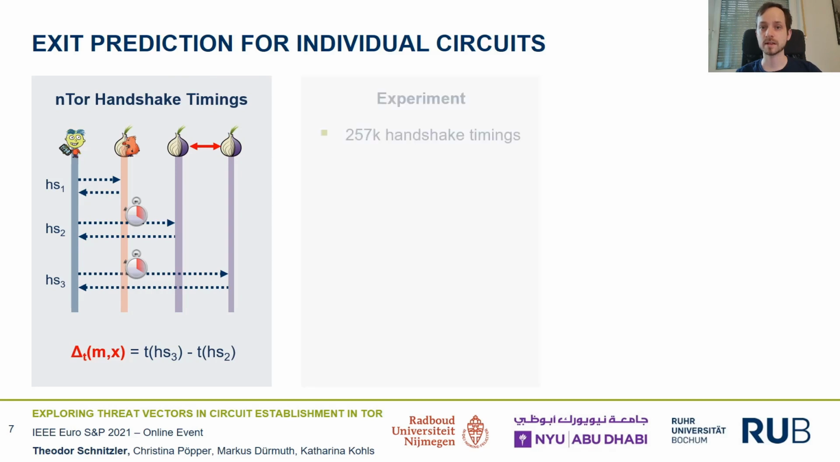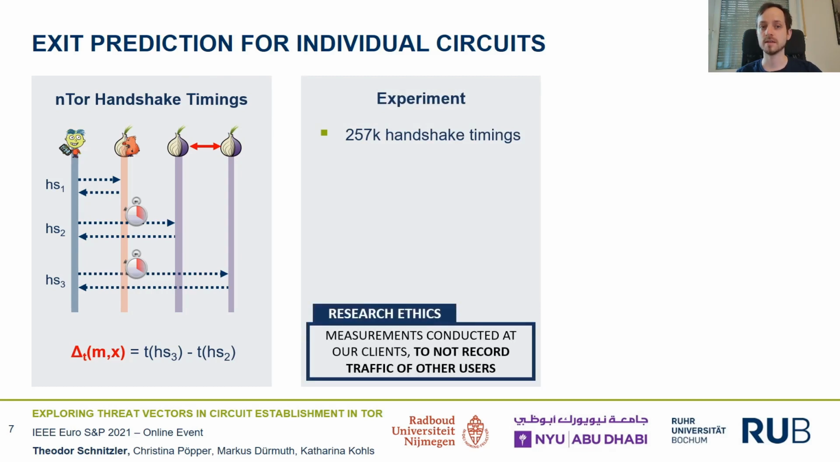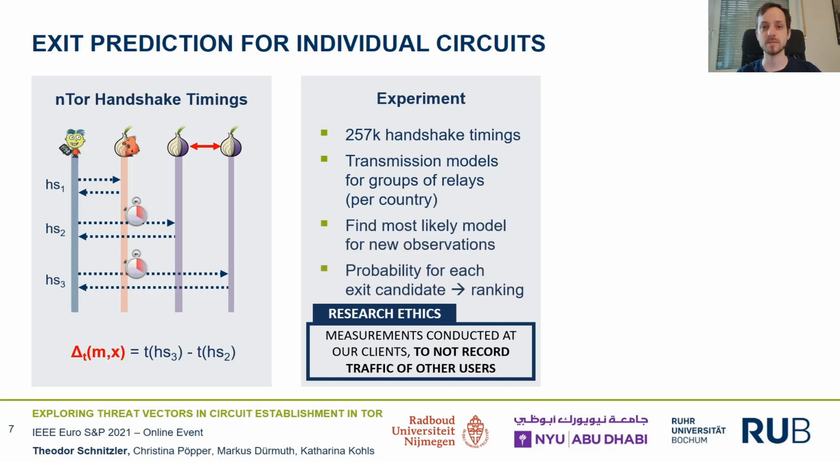Based on this idea, we conducted our experiment, setting up multiple clients to create more than 250,000 circuits, and measured the end-to-end timings for handshakes, and determined individual timings between the hops. Since we knew which relays were used in all of our circuits, we created models for transmission timings for groups of relays. We built groups based on the country a relay is located in, and aggregated distributions of transmission timings for each of these groups. For a newly observed handshake time, we then looked at these timing distributions and analyzed which they most likely come from, effectively resulting in a probability for each exit candidate, therefore in another ranking of exits.